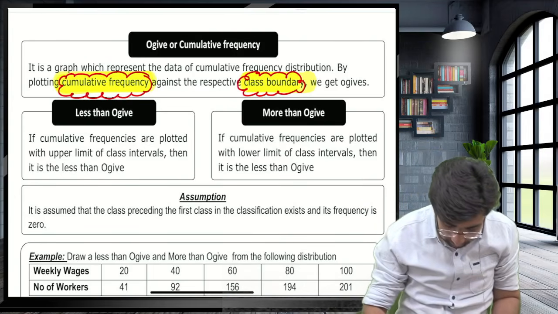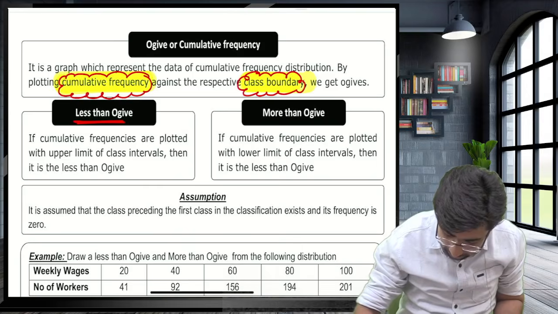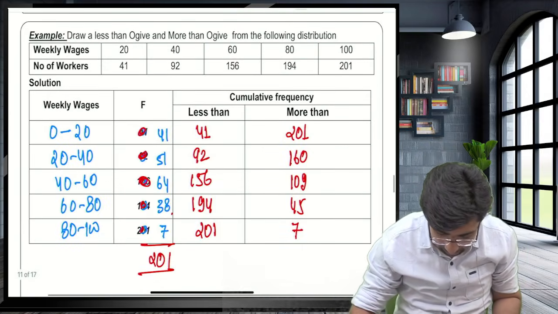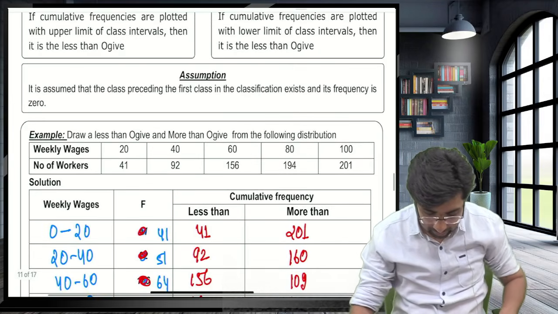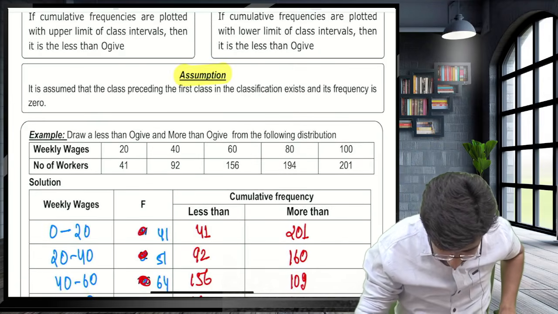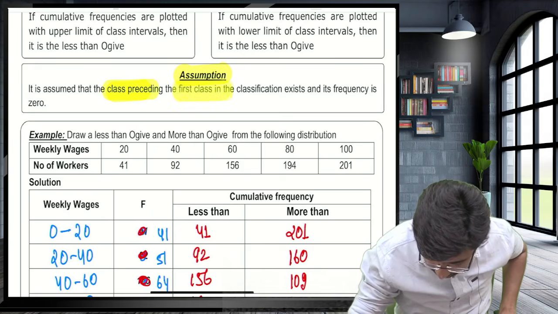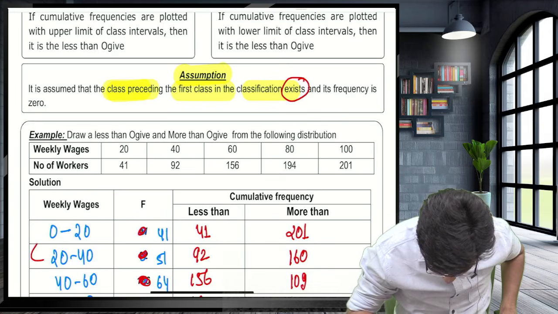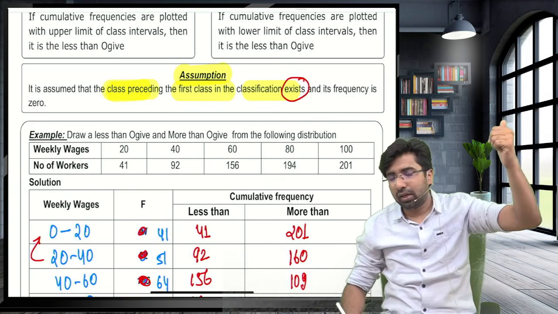Now, guys, there are two kinds of ogive, less than ogive and more than ogive. I will come to this. Let's understand this with an example. Again, there is one assumption: the class preceding the first class in the classification exists, as we have seen in the histogram.